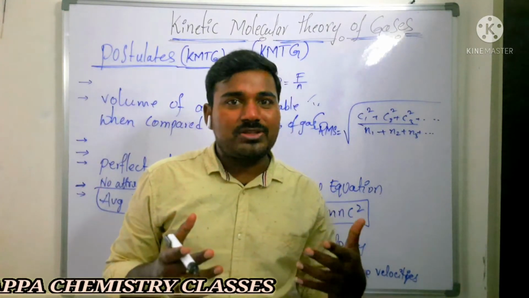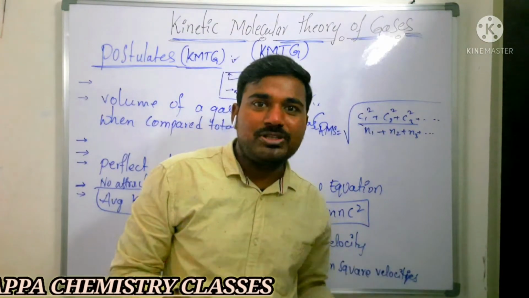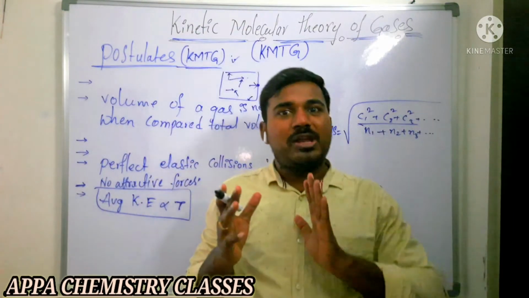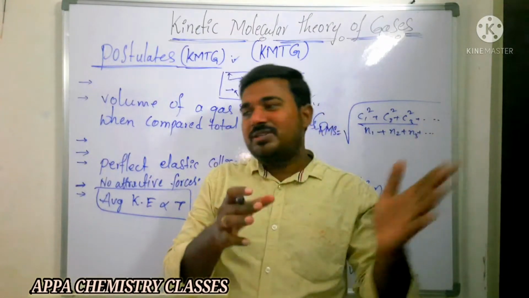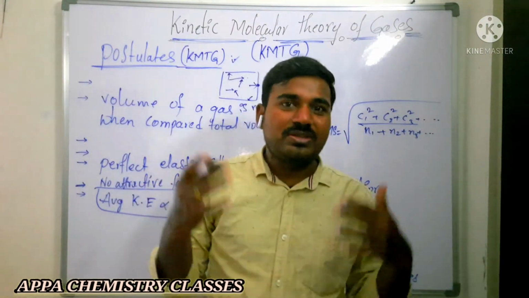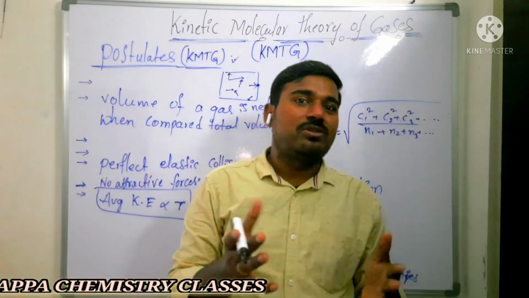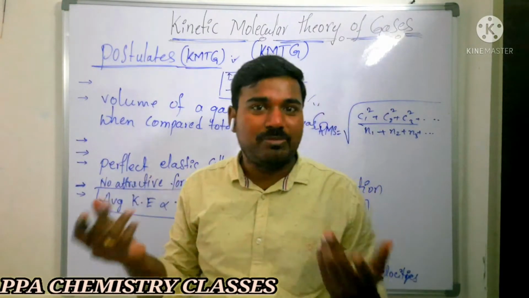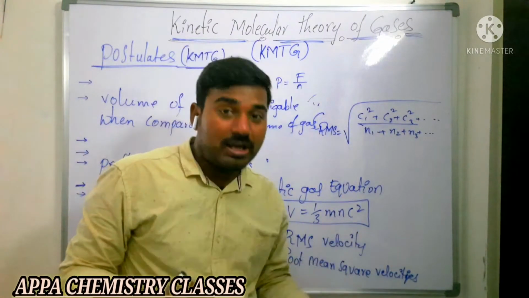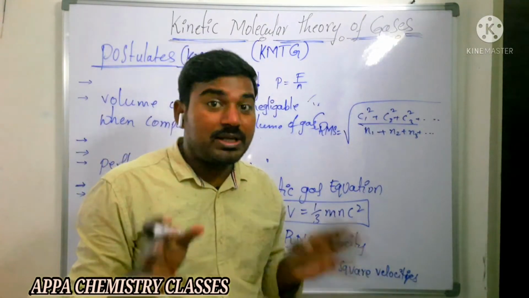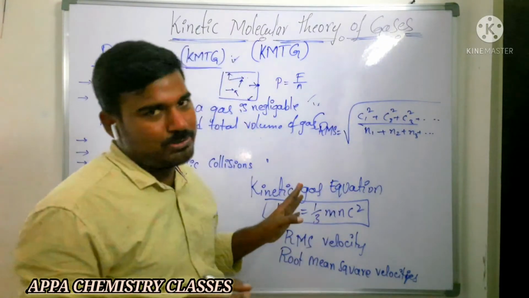And the average velocity of the gas molecules sometimes will be zero also. When one gas molecule is moving forward and another one is moving backward, one will be plus and another one minus. Then the average velocity of the gas molecules may sometimes be zero, sometimes maybe negative. So for that reason, we are taking the square of the RMS velocity. Is that clear? That is the main significance of RMS velocity.